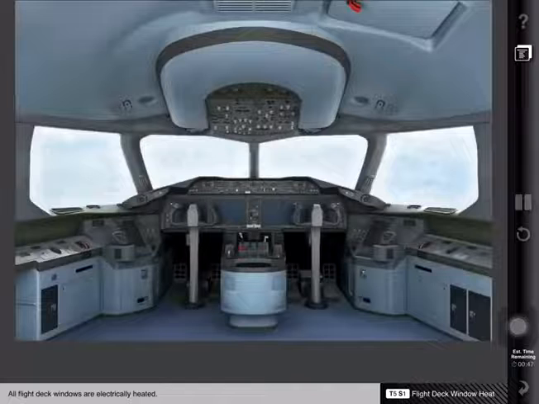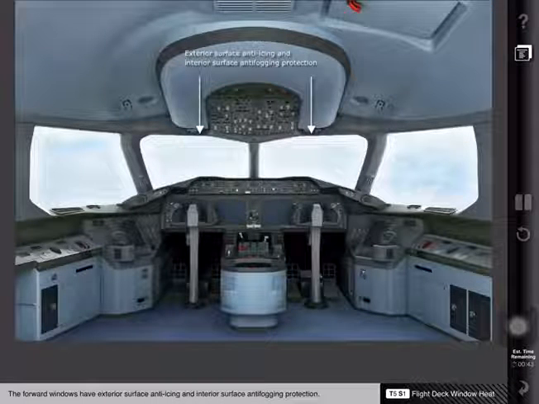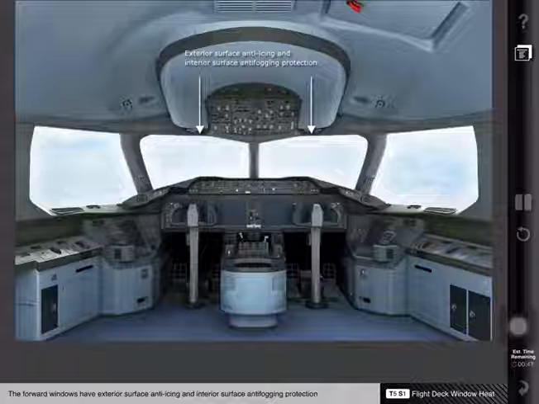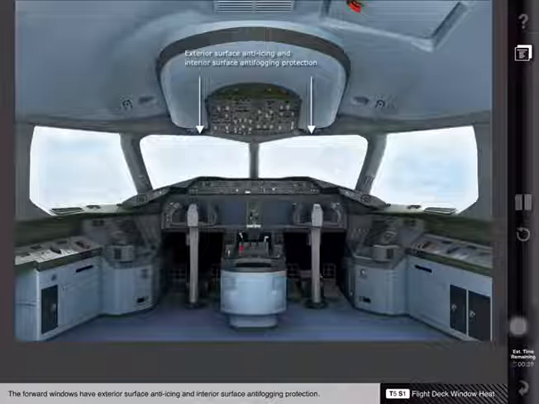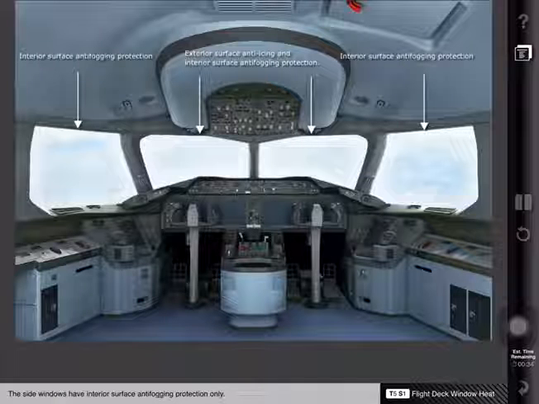All flight deck windows are electrically heated. The forward windows have exterior surface anti-icing and interior surface anti-fogging protection. The side windows have interior surface anti-fogging protection only.